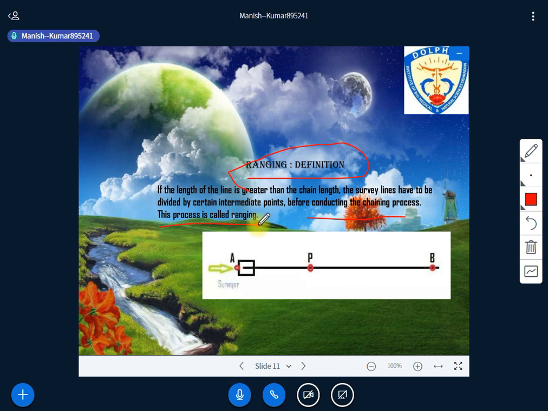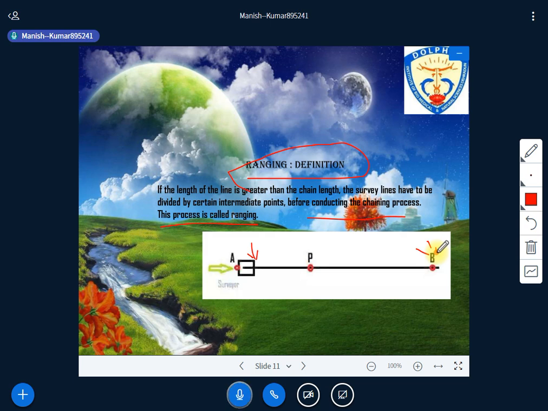So let me explain. For example, there are two points, A and B, that have to be measured. But you have found that this survey line is longer than the chain length. You may have a 10-meter chain, a 20-meter chain or a 30-meter chain, whatever the length. When you come to the field for conducting chain surveying, you find that the survey line is longer than the chain length, isn't it? Then how can this chaining be done?